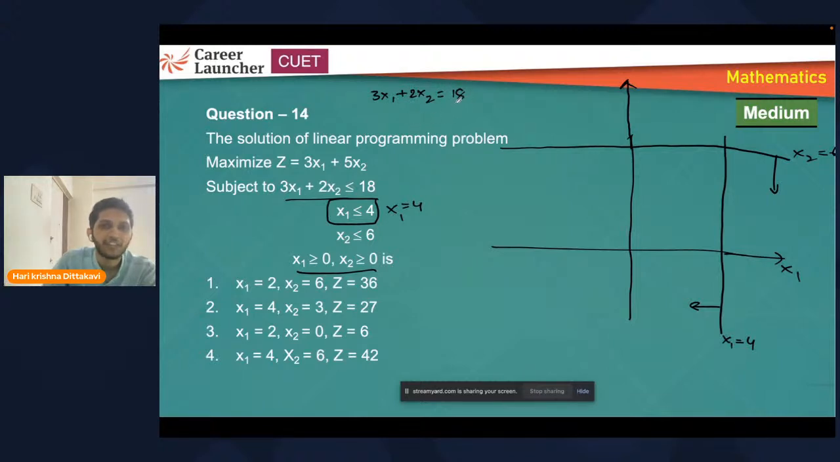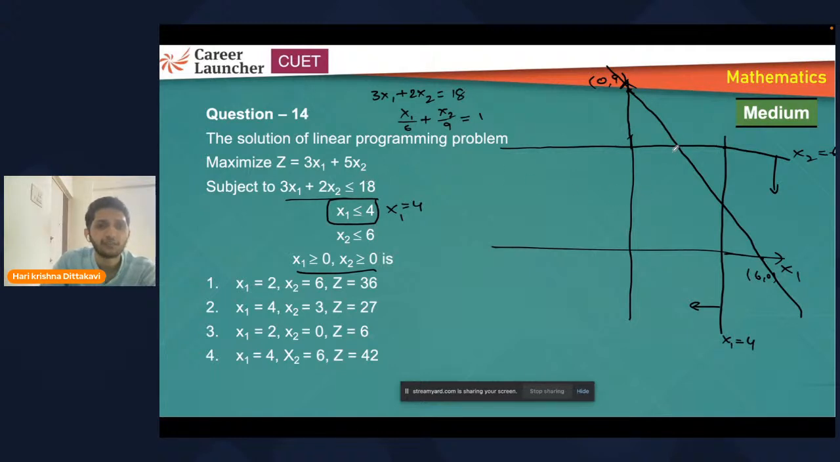So divide, try to get it in the intercept form of a line. It will be easy. x1 by 6 plus x2 by 9 is equal to 1. So it will pass through (0, 9) and (6, 0). So this is how the line can be. Again, whether the region is above this line or below it depends, so you need to cross check with a point, whether this point is satisfied by this inequality or not.